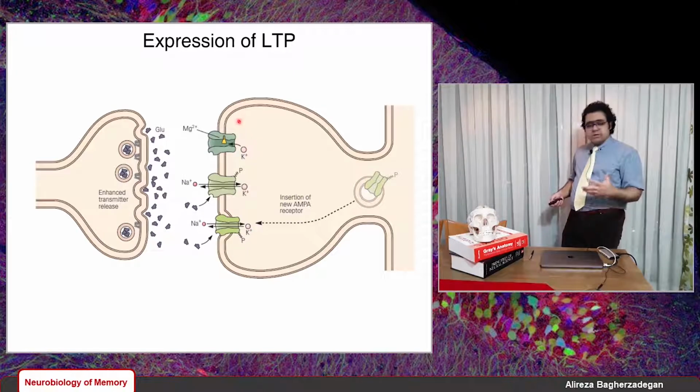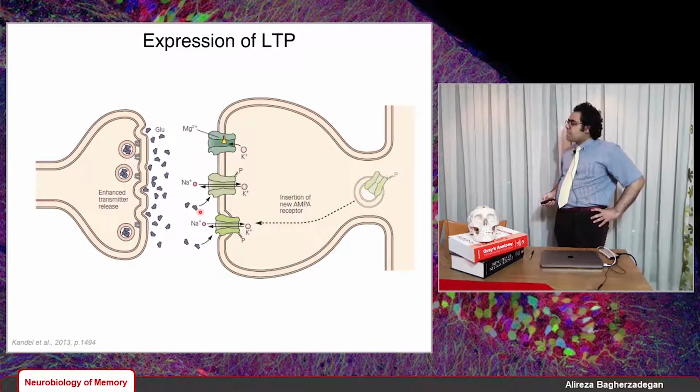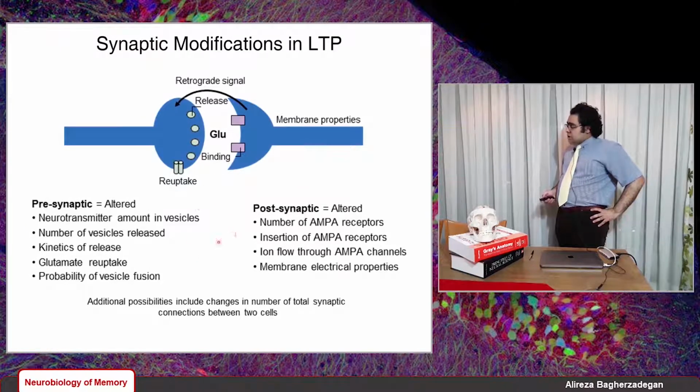So the expression of LTP is about those long-lasting, long-term changes at the synapse. We have more presynaptic release of neurotransmitters, and we have more AMPA receptors, so new AMPA receptors. So that's all about the expression of LTP. This is a very beautiful summary, a very great summary I got from the book by David Sweatt.